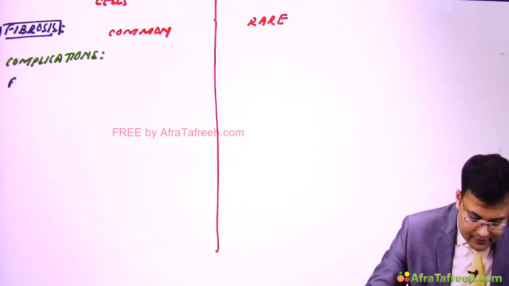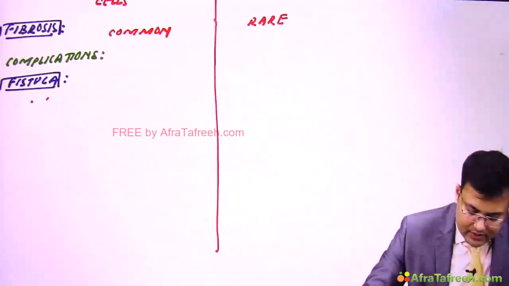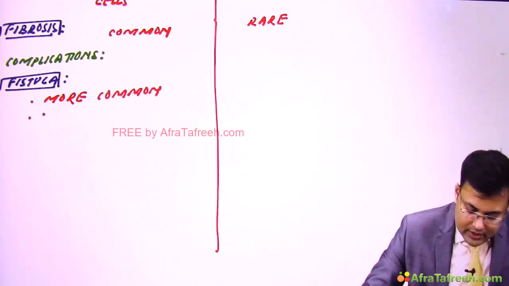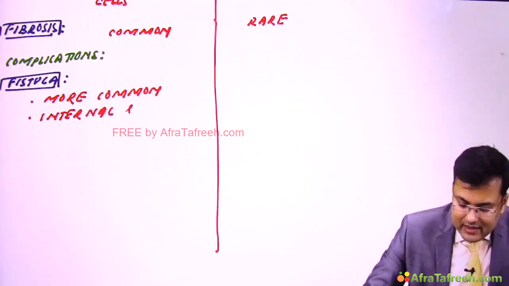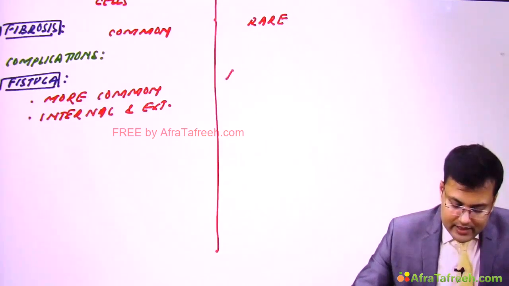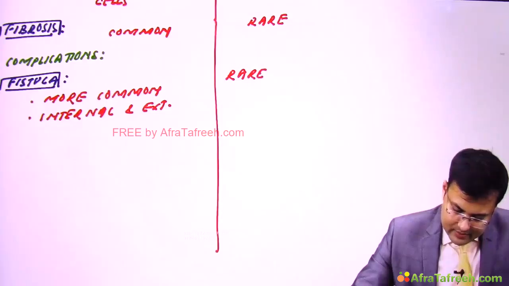Clear? So fistula is more common in Crohn's disease, but rare in ulcerative colitis.